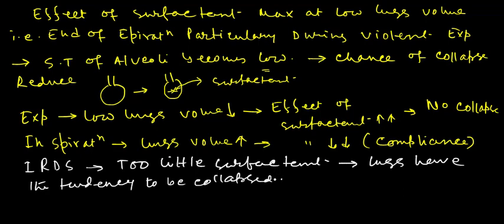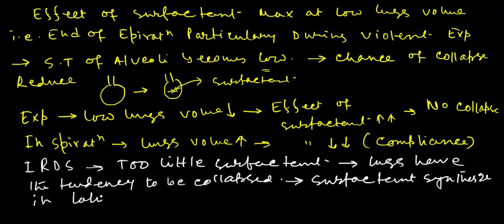The surfactant begins to be synthesized by the type 2 cells of the lung alveoli from the late stage of intrauterine life. So surfactant is synthesized in late intrauterine life, from the type 2 cells of the lung alveoli.